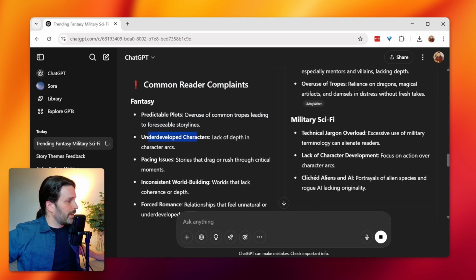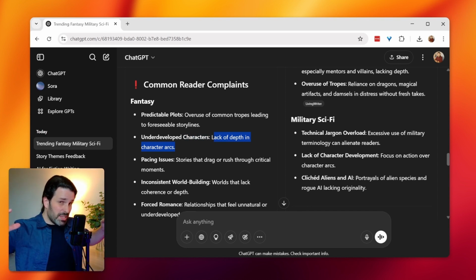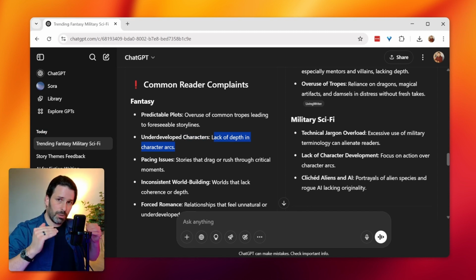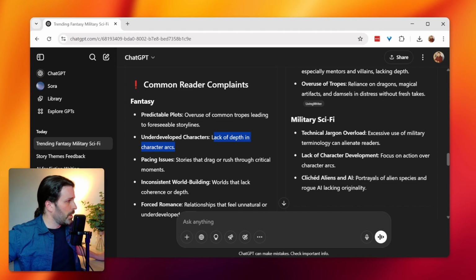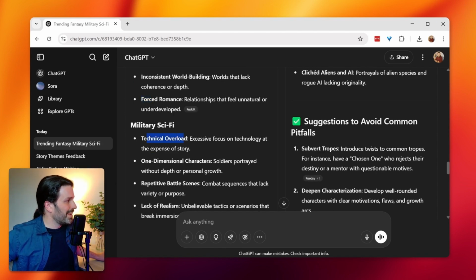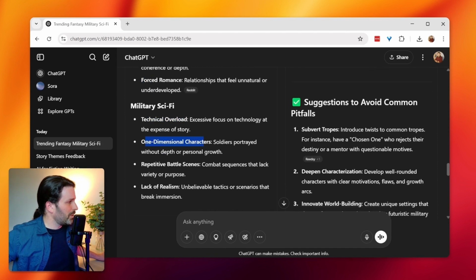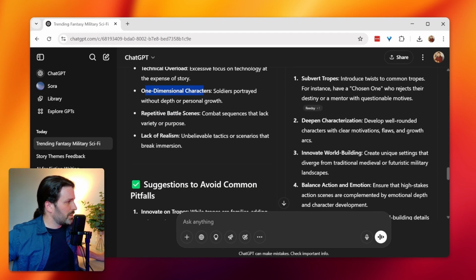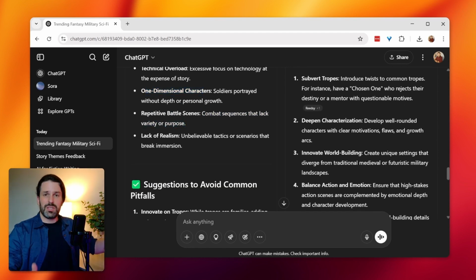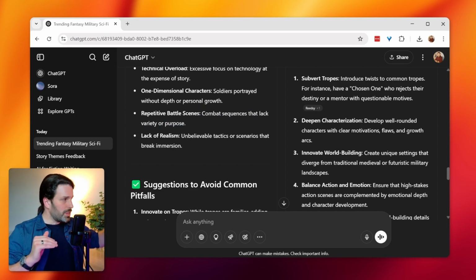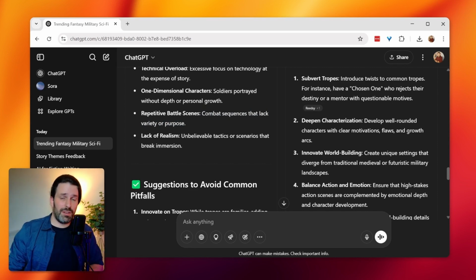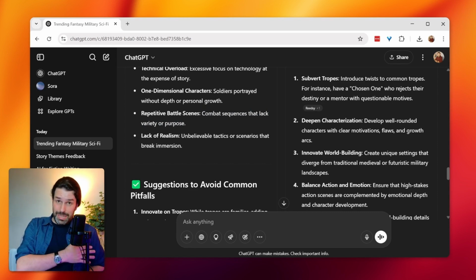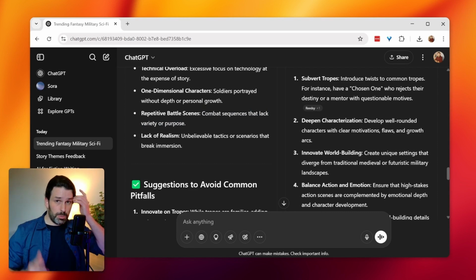Underdeveloped characters, lack of depth in character arcs. So, we can ask chat to take what we think is our character arc and then have it act like a developmental editor and push us to think or give us suggestions on how we can actually take our character and make it a little deeper. Okay, military sci-fi, too much tech. People seem to complain about that. One-dimensional characters, repetitive battle scenes, combat sequences that lack variety. Okay, so you can see this is instantly letting you know these are things I need to pay attention to when I'm crafting my novel to avoid them, or if they're all in there, which, hey, is what we do, is we use tropes.